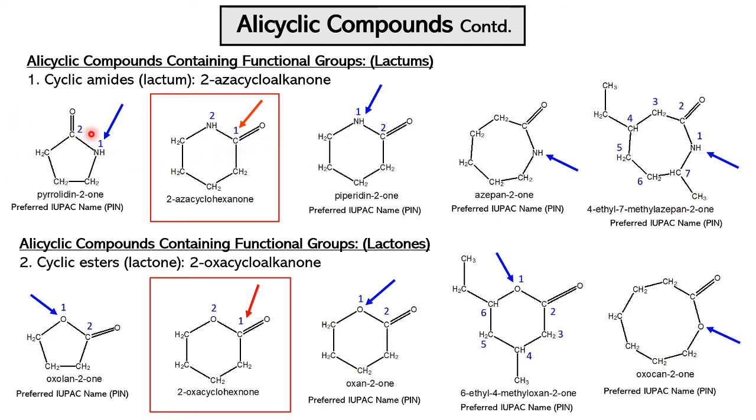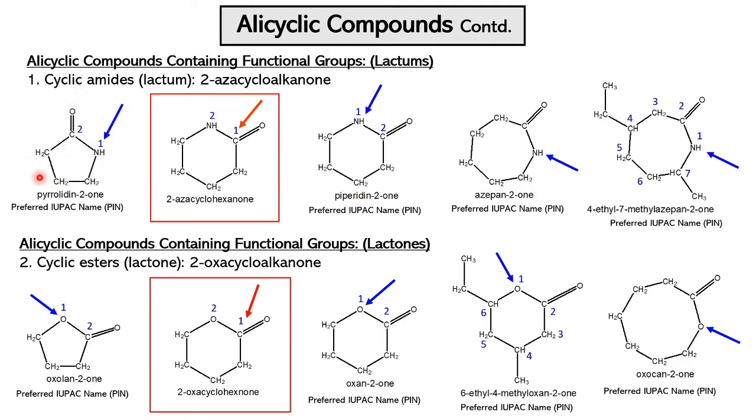And if you look at this molecule, this molecule name is pyrrolidin-2-one. So we are numbering 1 to the heteroatom and 2 to the carbonyl, and this naming system is called the preferred IUPAC name. It is an IUPAC name only, but it is the preferred name. So the pyrrolidine molecule has a structure similar to this one, except that in the place of CO it has a CH2.